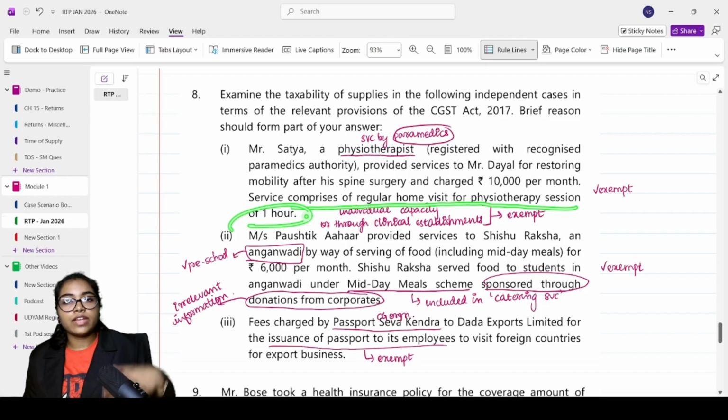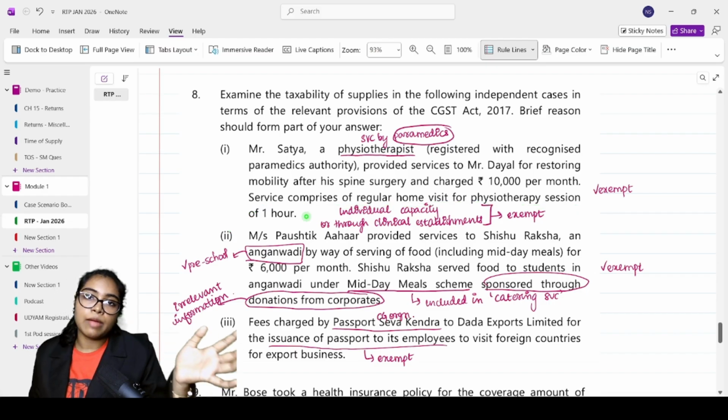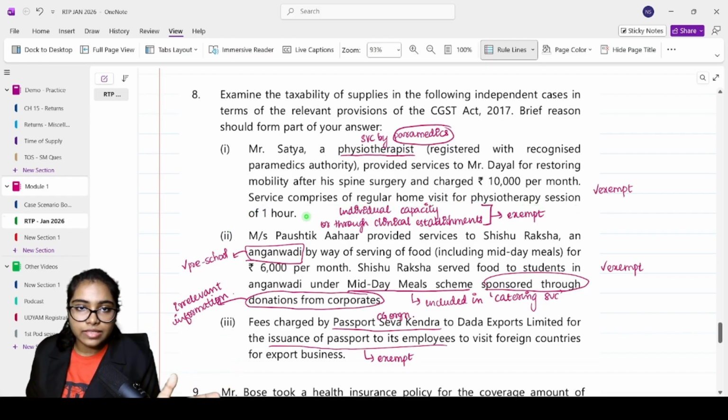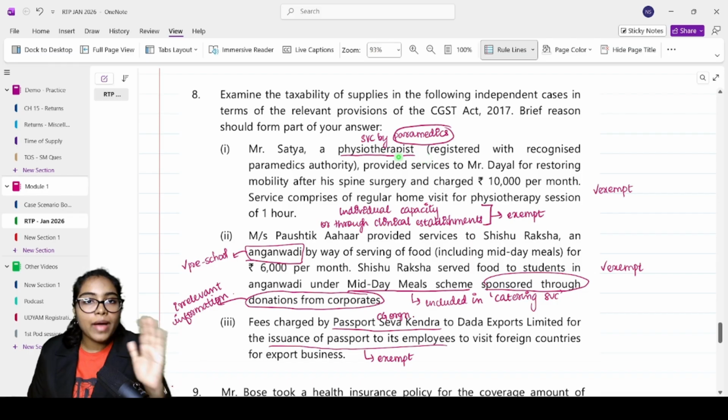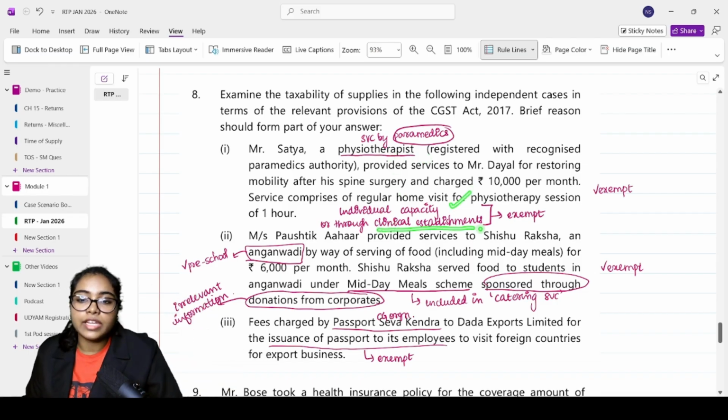We already said when services are provided by clinical establishments or paramedics, it will be exempt, correct? A physiotherapist is covered by the definition of paramedics. No matter if they are providing it in individual capacity or through a clinical establishment, it will be exempt. So this is clearly exempt.